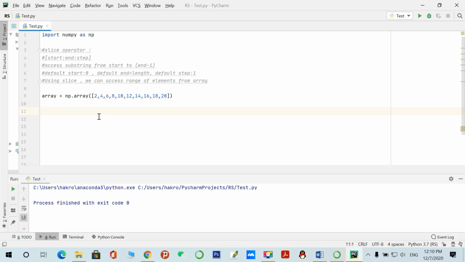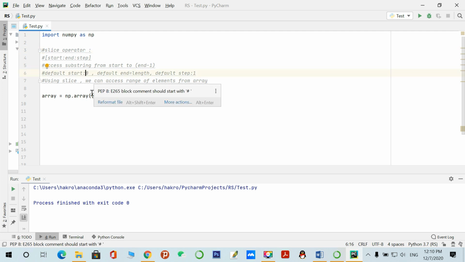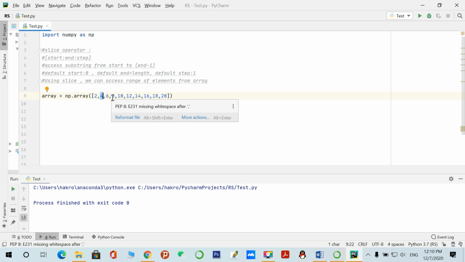In this section we will learn the slice operator. Basically we use the slice operator to access a number of elements. We can access a range, for example from 8 to 18. This is basically a range, and we can access it only with the slice operator. If we want to access just a single element from this array, we use indexing, but indexing is different from slicing. So let's see how slicing works with an example.